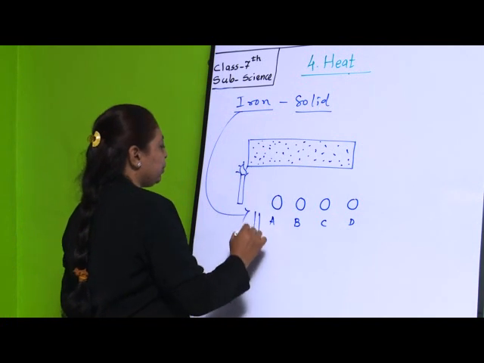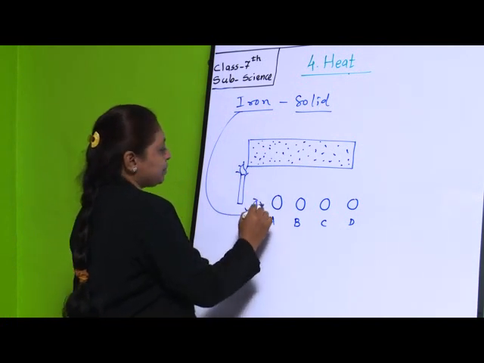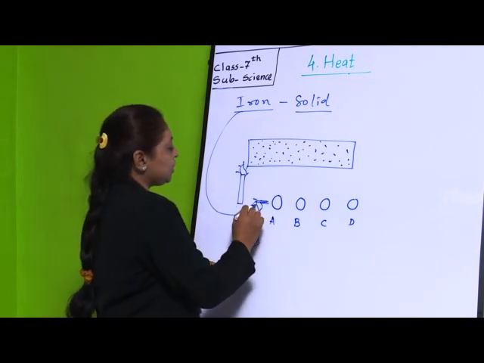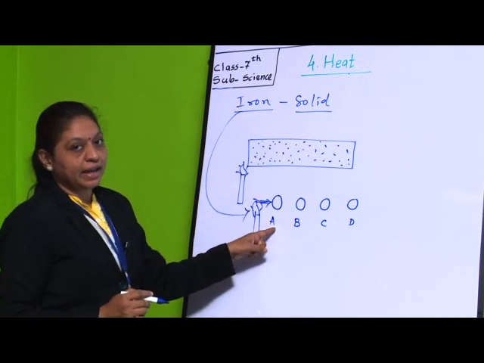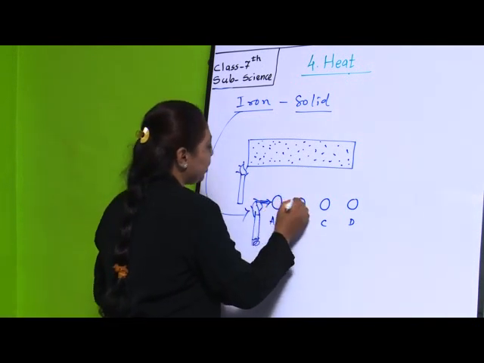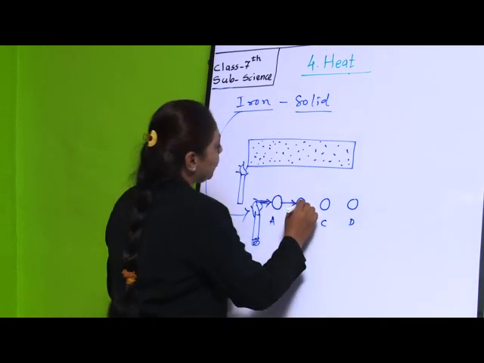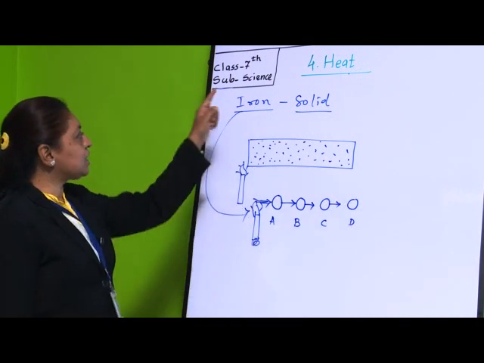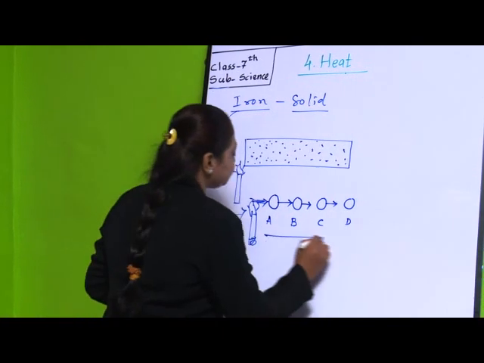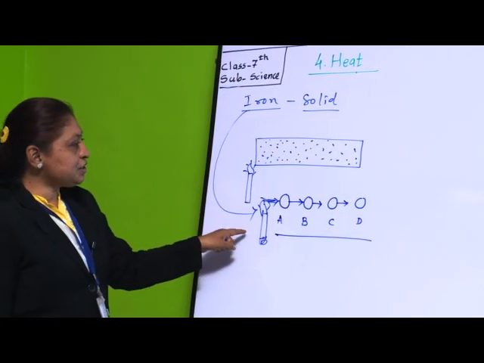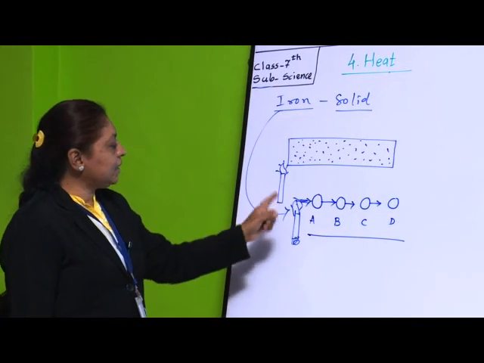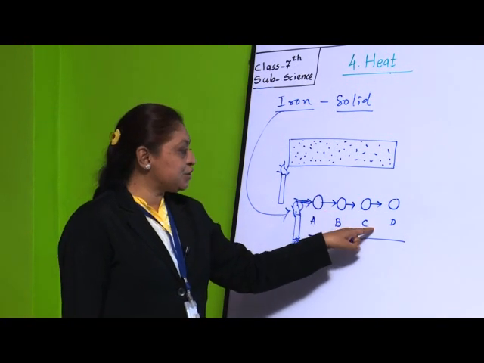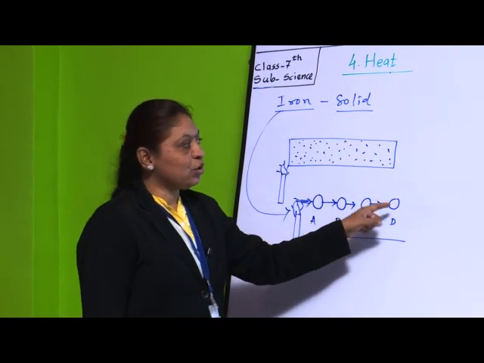And when they are heated, what happens here? The heat from this candle flame is transferred from the candle to this molecule A. Then from molecule A to molecule B, then from B to C, from C to D. Like this the conduction process occurs here. From the gas flame, heat is transferred to molecule A, then from molecule A to molecule B, then from molecule B to C, and from molecule C to D.